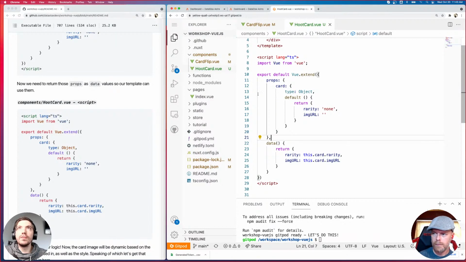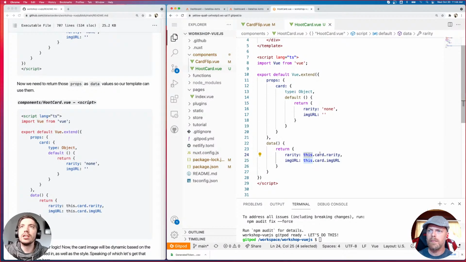So now we've got our props. We are importing them just fine. Now we have our data section, and we're returning two variables that we want to use in our template, rarity and image URL. And we're just assigning that to our card property, which is an object. And we're assigning the rarity property from that to our rarity variable. We have to do a local reference using this, and that just signifies that we're referring to this card object.